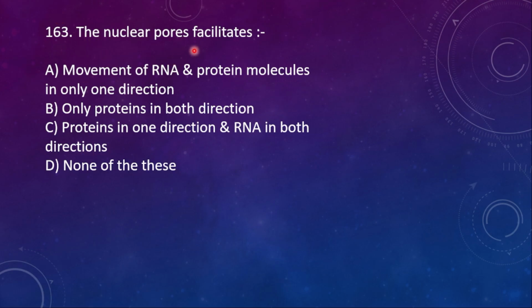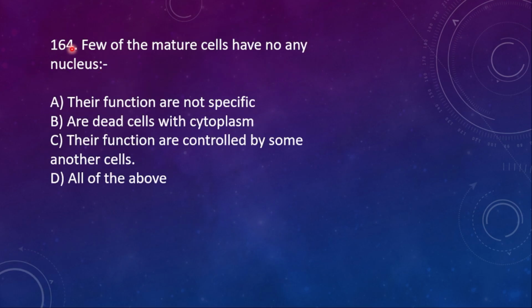163. The nuclear pores facilitate: A, movement of RNA and protein molecules in only one direction; B, only proteins in both directions; C, proteins in one direction and RNA in both directions; D, none of these. So here the right option is none of these, because the movement of molecules is in both directions.